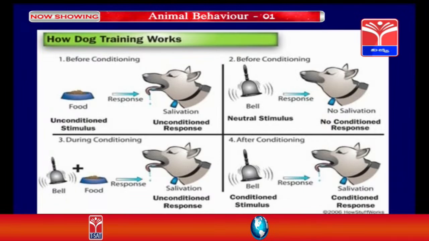After some days, the caretaker started ringing a bell. The bell is a new stimulus, which had nothing to do with the dog's eating, so it did not salivate. But over a period of time, whenever food was served to the dog, the ringing of the bell went on. So slowly the dog got trained, it got conditioned to the fact that whenever food is served, the bell is rung.